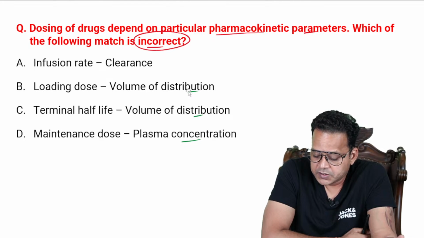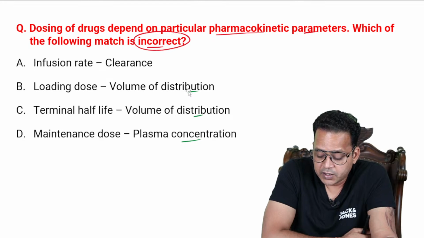Dosing of drugs depends upon particular pharmacokinetic parameters. Which of the following matches is incorrect? Infusion rate depends upon clearance. Loading dose depends upon volume of distribution. Terminal half-life depends upon volume of distribution. Maintenance dose depends upon plasma concentration.